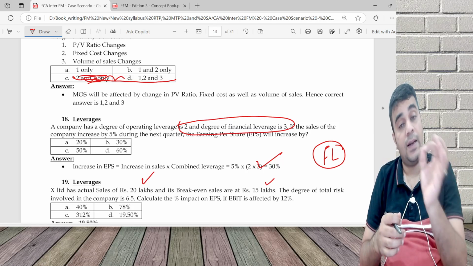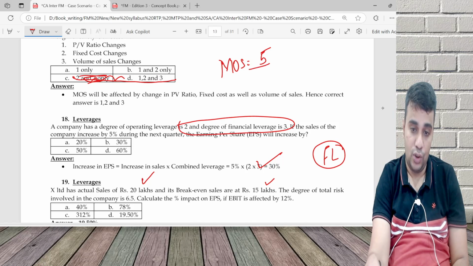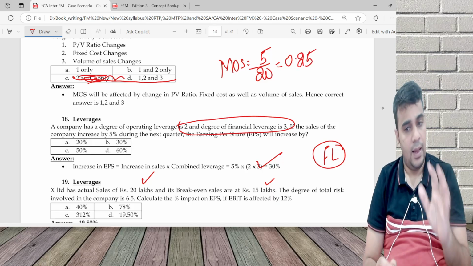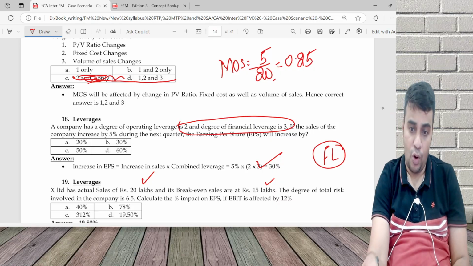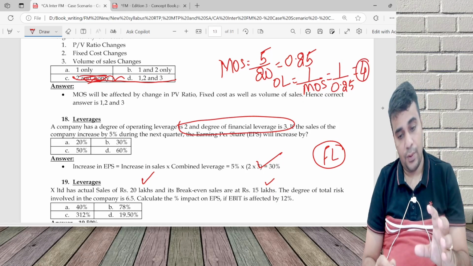Margin of safety is 20 minus 15, 5 lakh, on 20 lakh, so 0.25. Various formulas you will have to be aware of. Operating leverage is 1 by MOS, 1 by 0.25, which is 4.